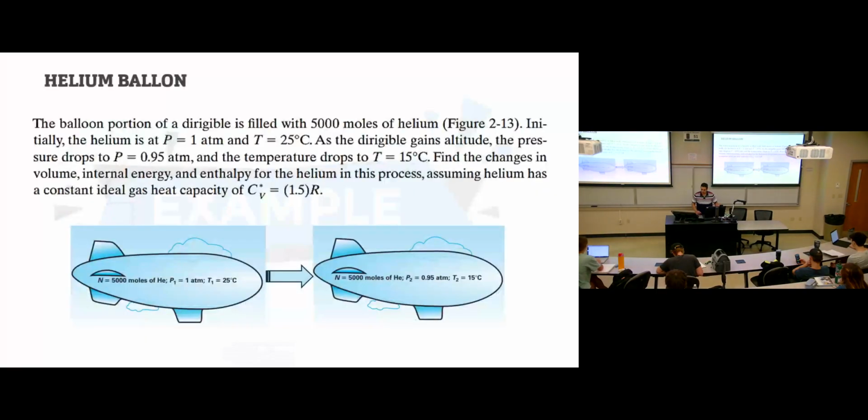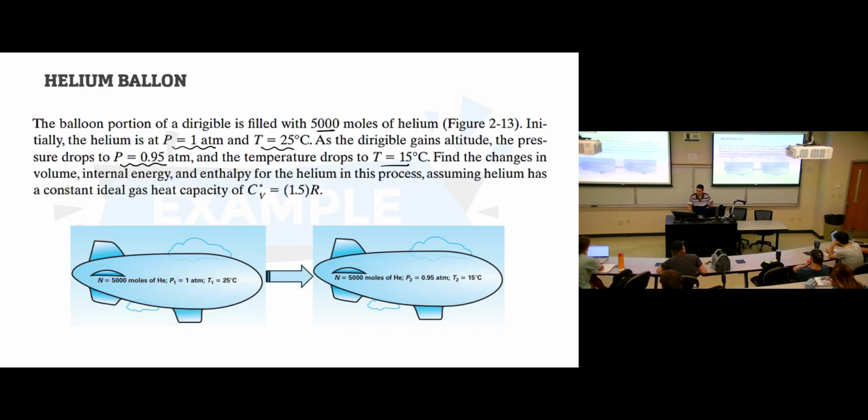Let's see examples. This example says we have a balloon portion of a dirigible filled with 5,000 moles of helium. Initially, this helium is at a pressure of 1 atmosphere and 25 degrees Celsius. As the dirigible gains altitude, the pressure drops to 0.95 atmosphere and the temperature drops to 15 degrees Celsius.